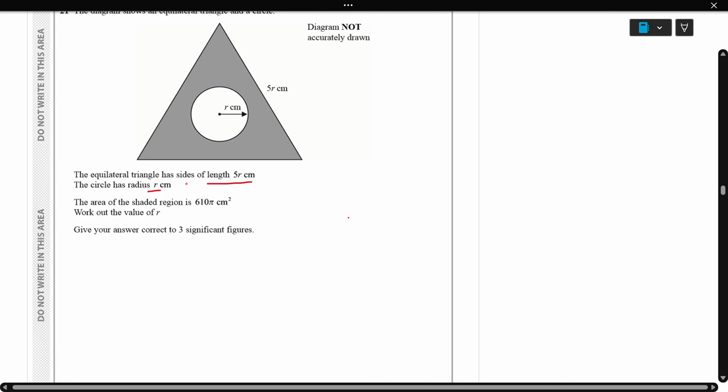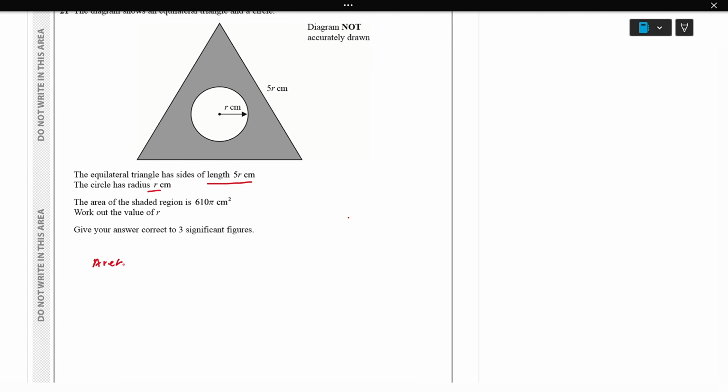So the area of the shaded region is the area of the triangle minus the area of the circle. For the area of the triangle, we know all the sides are 5r because it is an equilateral triangle, so each angle is 60, 60, 60. We use the formula for the area of a triangle, half ab sine C.